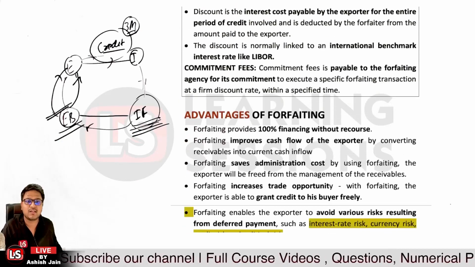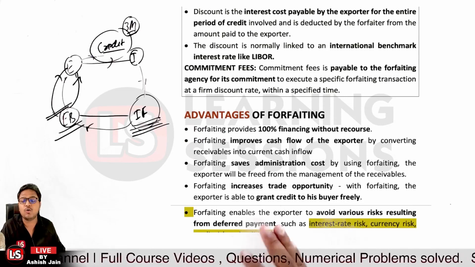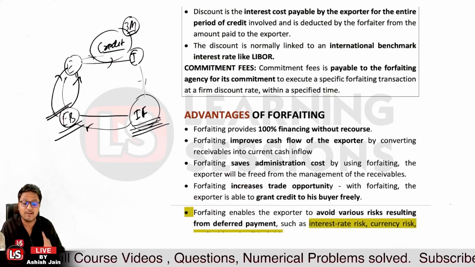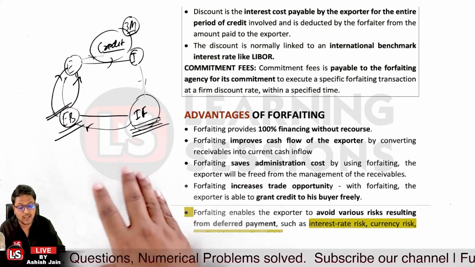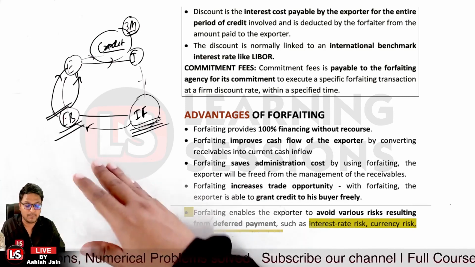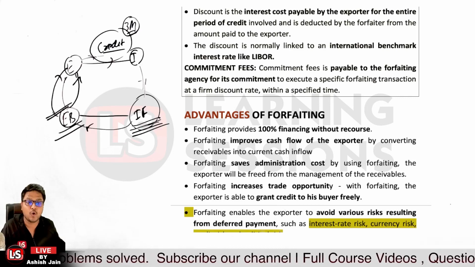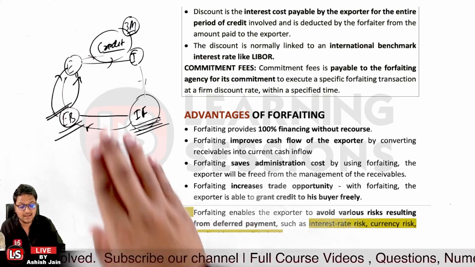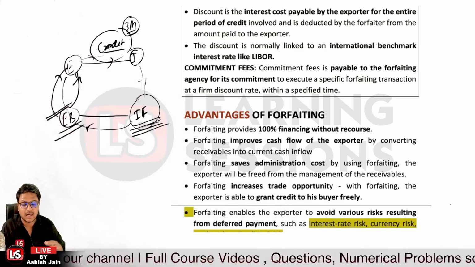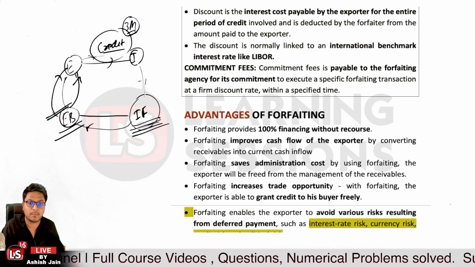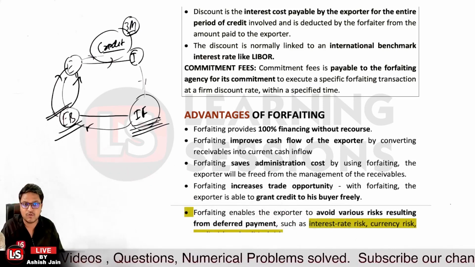Now, let's understand the advantages of forfeiting. Forfeiting provides 100% of the finance without recourse. Forfeiting is available only in the without recourse version, and forfeiting improves the cash flow for the exporter, because the exporter can convert the receivables into current inflow. It also saves the administration cost of the exporter. The exporter does not have to check that after 3 months he must ask the importer to pay the amount, and moreover it increases the liquidity with the exporter,